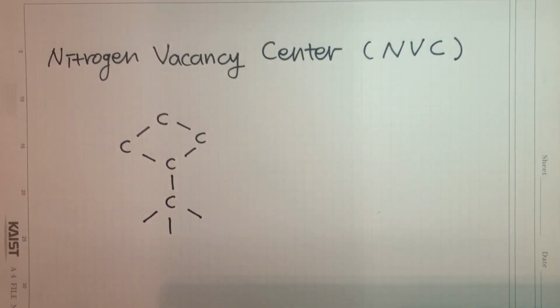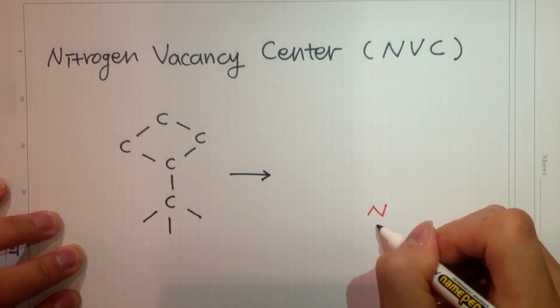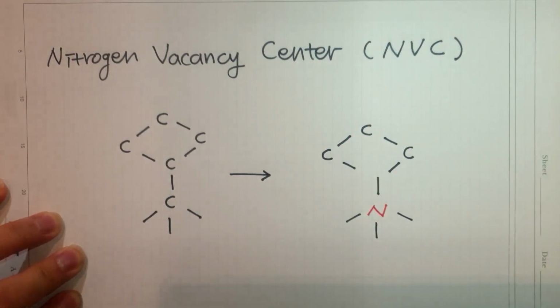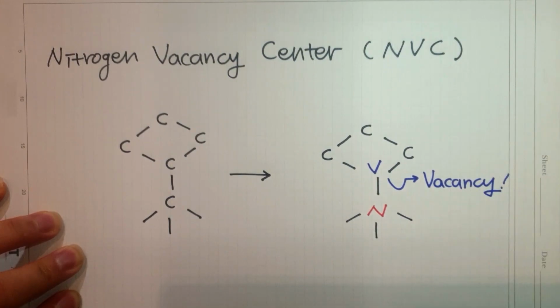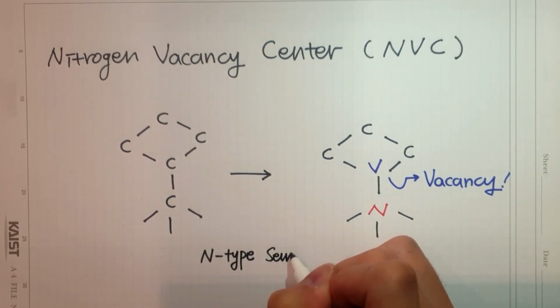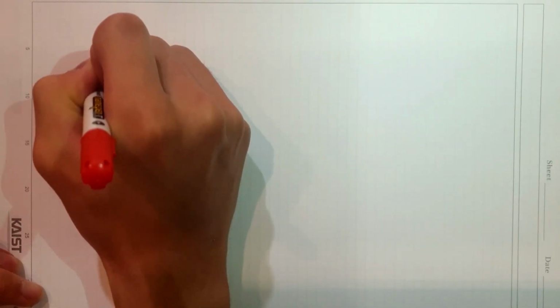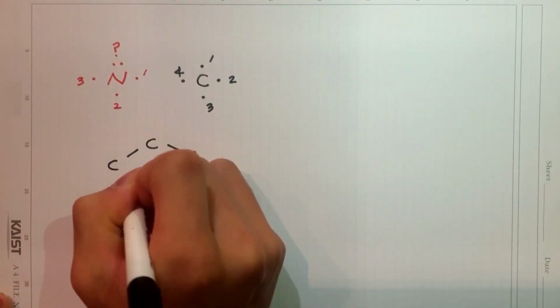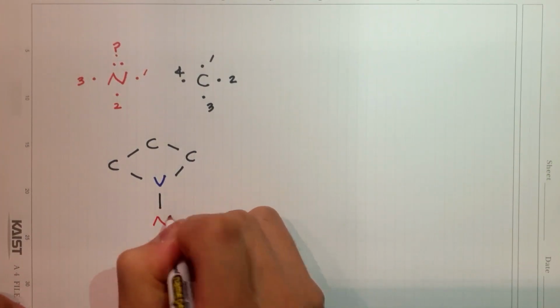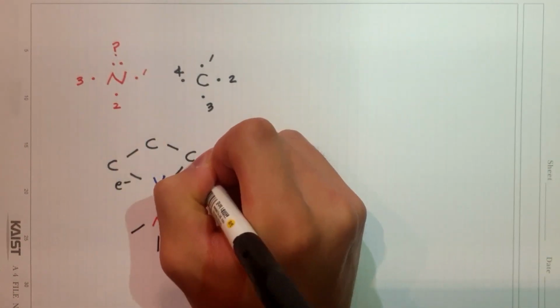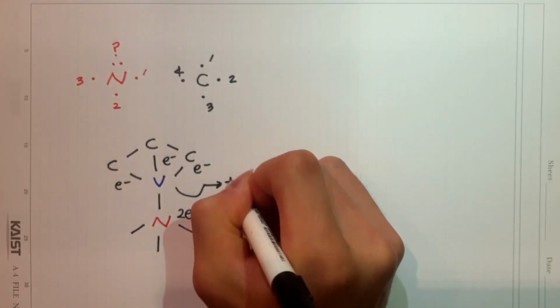Nitrogen vacancy is a kind of material in which nitrogen is added into the carbon crystal structure as a point defect. It is similar to the case of an N-type semiconductor, in which group 15 elements are added into the silicon crystal as an impurity. Because nitrogen has one more valence electron than carbon, it cannot make 4 bonds and has a lone electron pair. Thus, in the vacant position, there are 5 electrons which come from adjacent carbons and the lone pair.